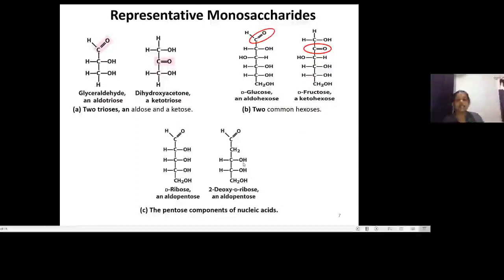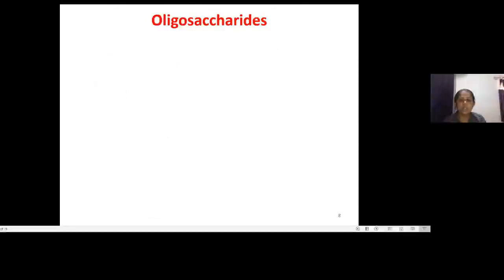The other examples come for the pentoses. Pentoses are 5 carbon compounds. So this is a ribose sugar and this is a deoxyribose sugar, and these are the major components of the nucleic acids. Now further we'll move on with the oligosaccharides.